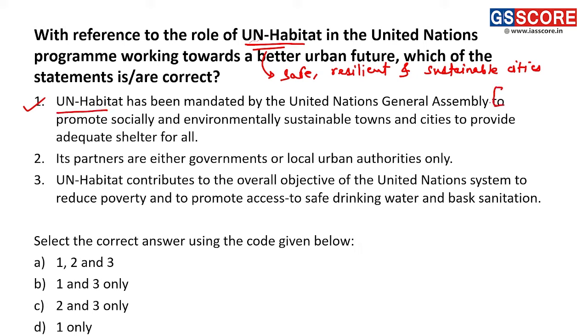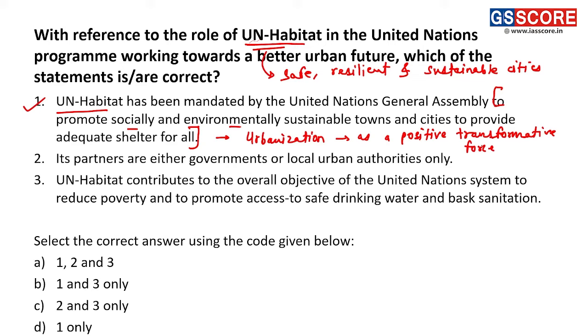And that's why UN Habitat uses urbanization as a positive transformative force. Fine. So the first statement is a correct statement.